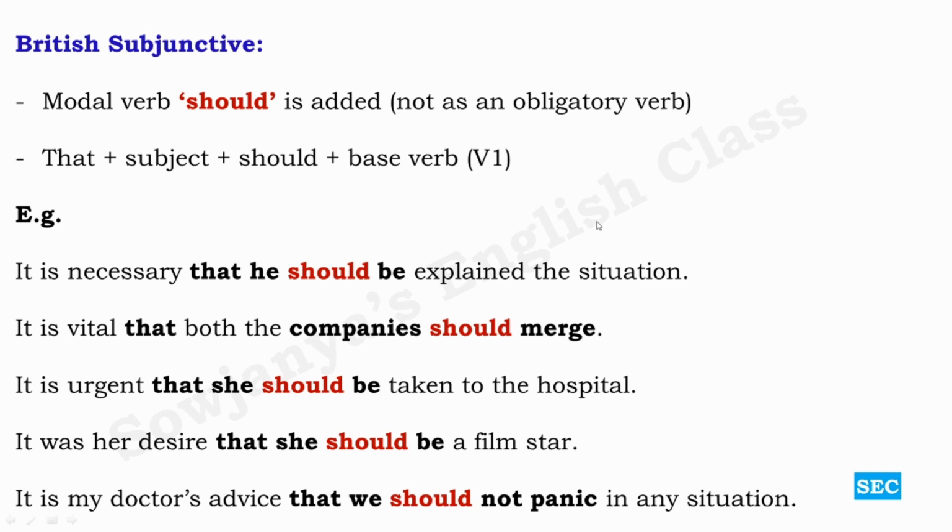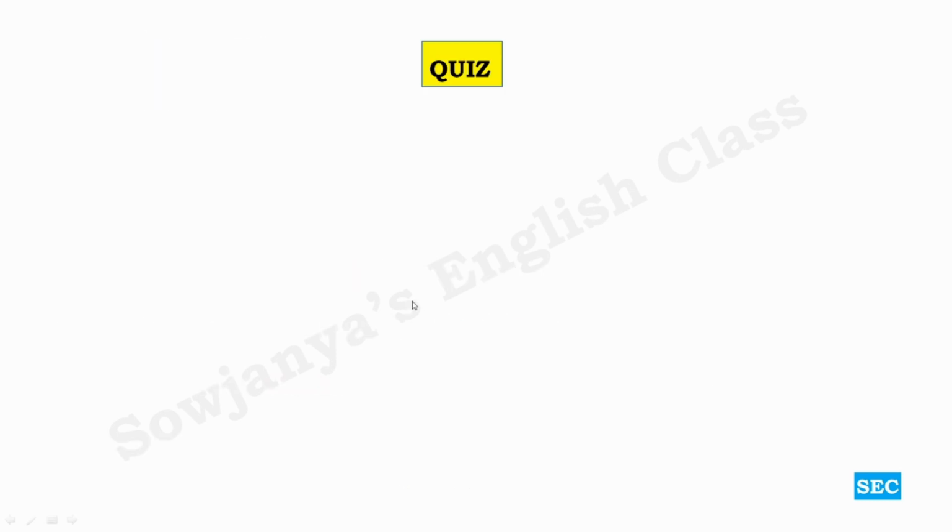Of course, I do agree that English has no rules. Exceptions are more than the rules here. But we do love the English language so much, and that is why we, of course, learn it with all the exceptions. Not an issue at all. We accept everything. So this is about our subjunctive mood.